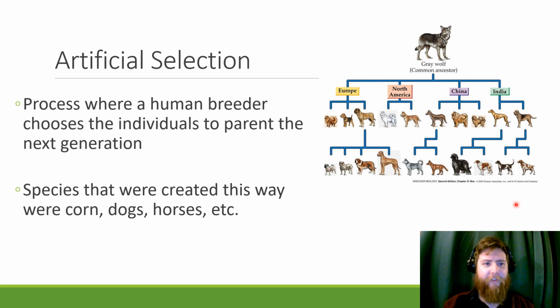Right, artificial selection. This is the process where a human breeder chooses the individuals to parent the next generation. This is how we form species of dogs, corn, horses, citrus fruit. This is how we got broccoli and cauliflower. But with dogs, we took the gray wolf and we bred the characteristics that we wanted. The colors, the shapes, the demeanor, all of that was determined by early breeders to make these new dog species.